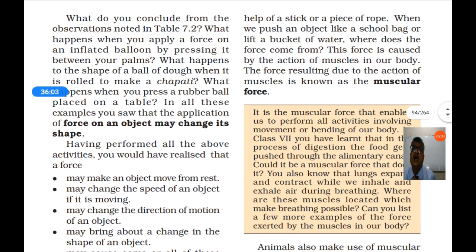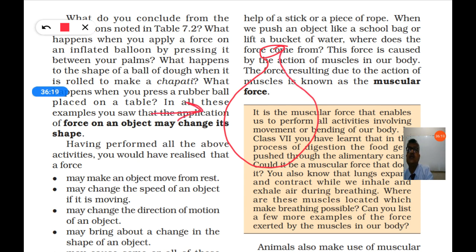If you observe these activities, what happens when you apply force on an inflated balloon by pressing it between your palms? Take a balloon and press it in your palm, apply force on it. Then what happens? It will become like this. So it will change its shape.